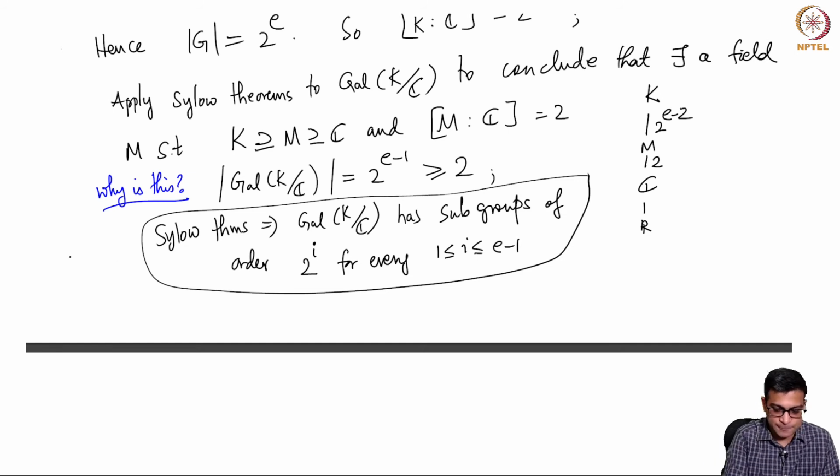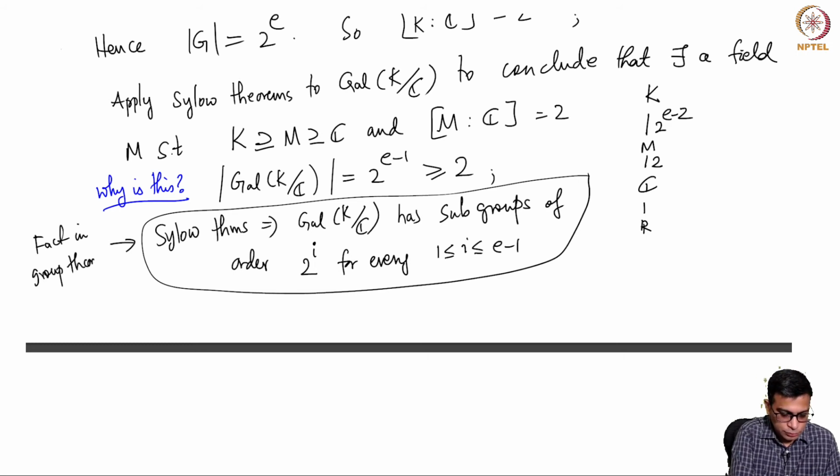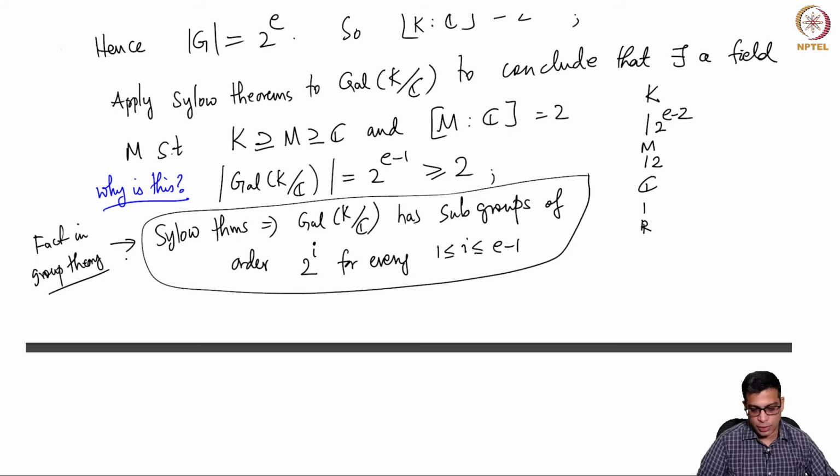This is a fact in group theory. Okay, so as I said, we are going to use fairly involved results in group theory. So this is also a result of the Sylow theorems, that the Galois group has a subgroup of every order.